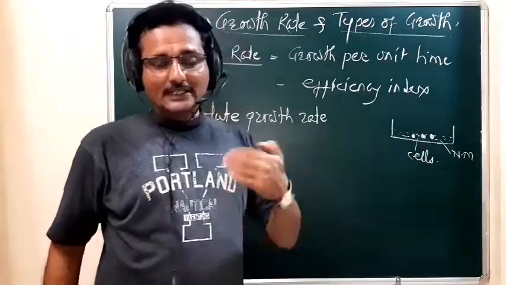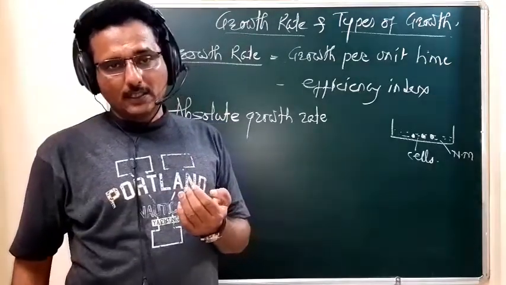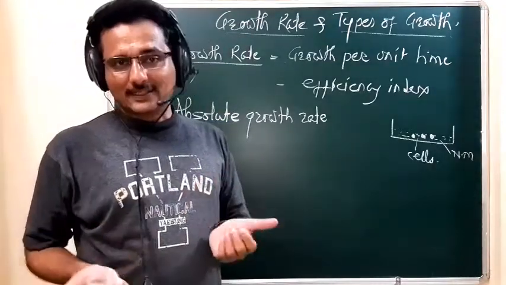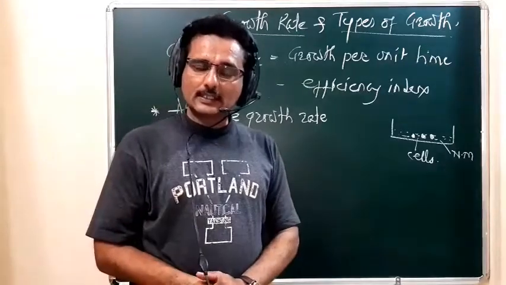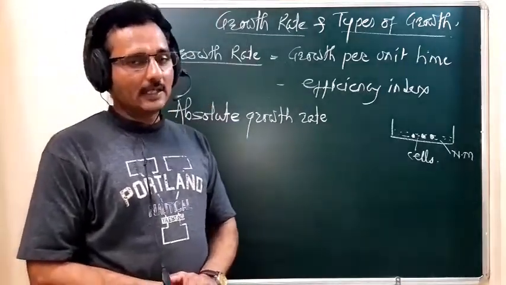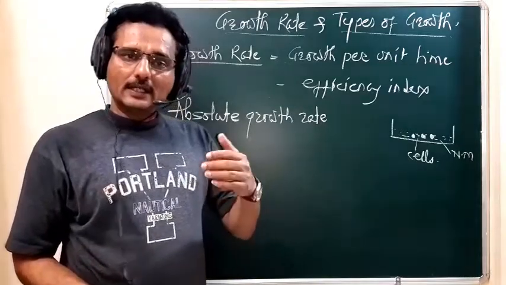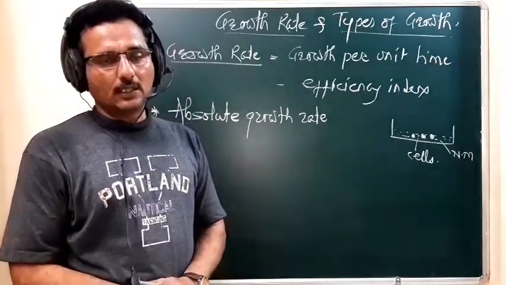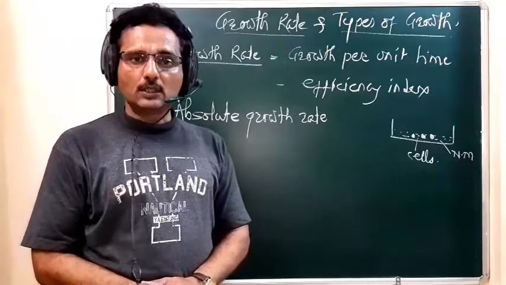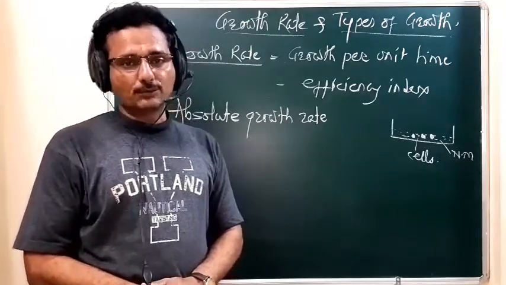After a certain time interval, the cell number increases because the cells divide and redivide again and again, and we observe an increasing number of cells.